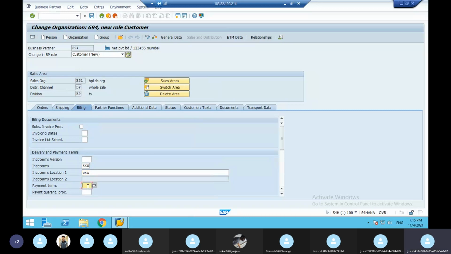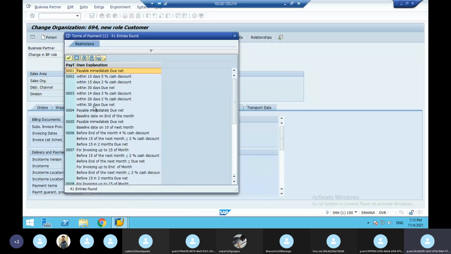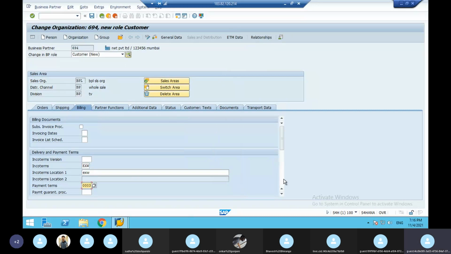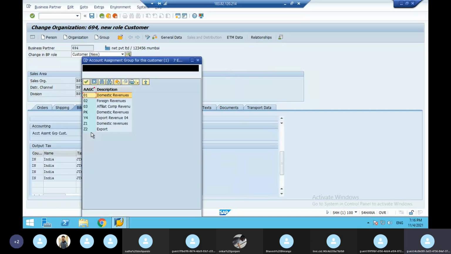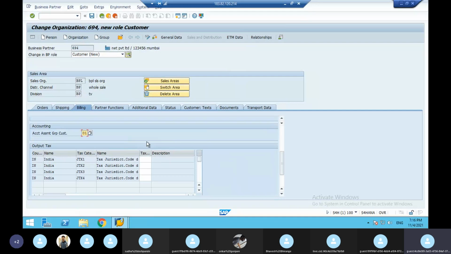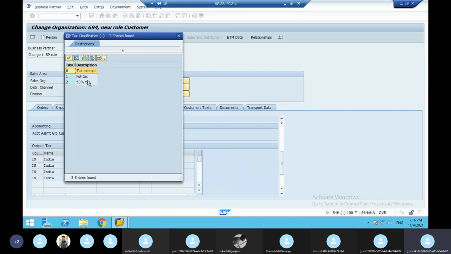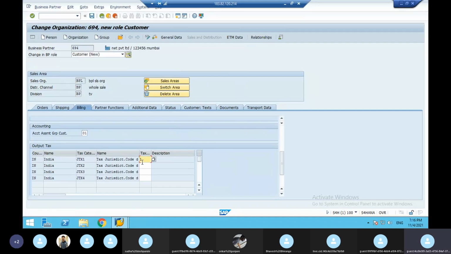Next, terms of payment. What are the terms of payment you agree to with the customer? So 30 days. Next, give here the account assignment group, whether this customer is a foreign customer or a domestic customer. If it is a foreign customer, foreign revenue. If it is a domestic customer, domestic revenue. And here you have to give the tax. Since the customer is taxable, it means full tax. So here you have to give all the tax here. That means full tax.